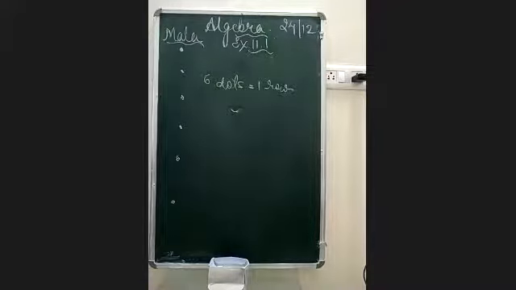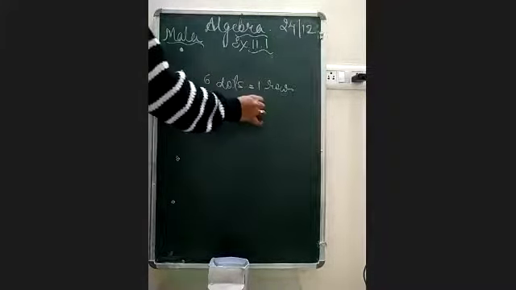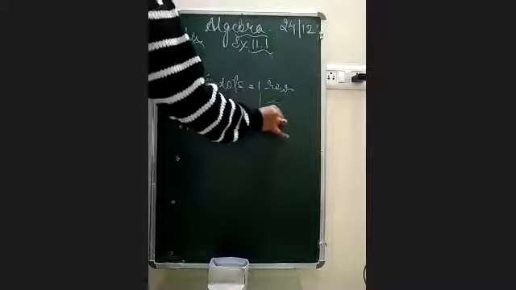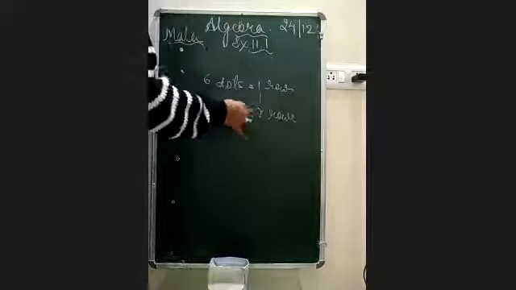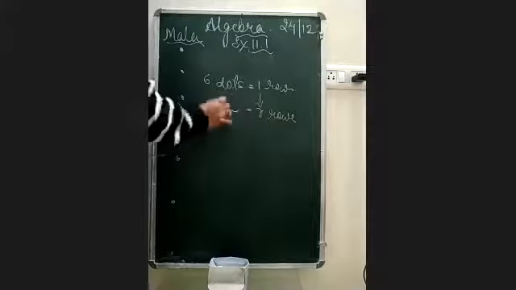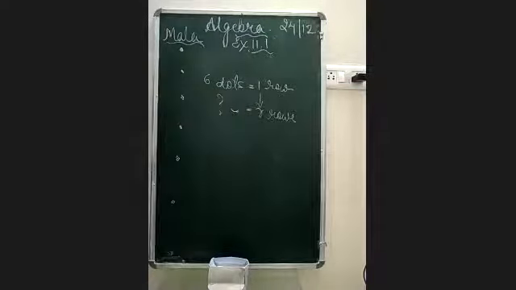If she has total r rows, can you tell me how many dots she will be having in her total rangoli? Can you please answer me? In the previous class we have discussed this kind of question. Tell me faster. How many dots will be there for r rows? If you remember, we have taught this.